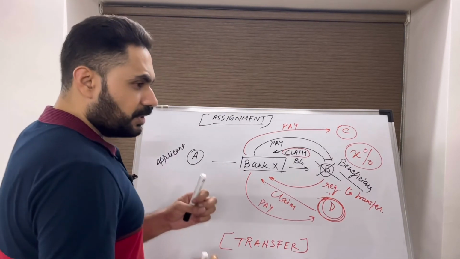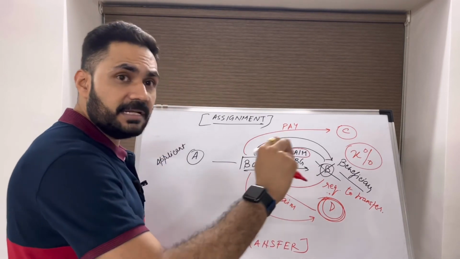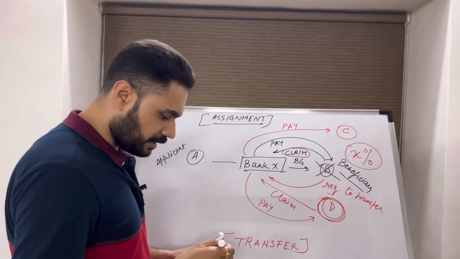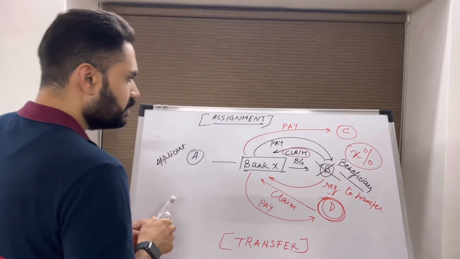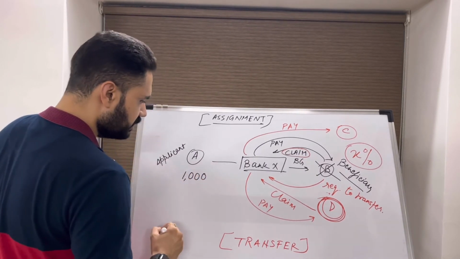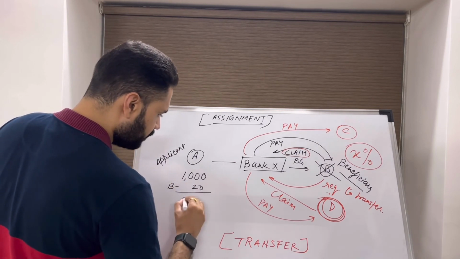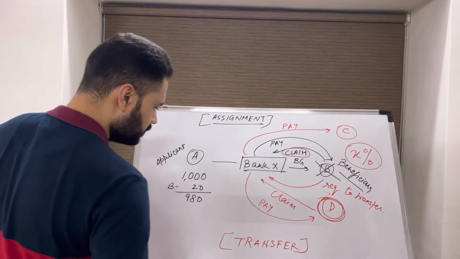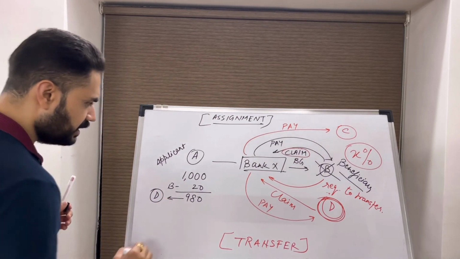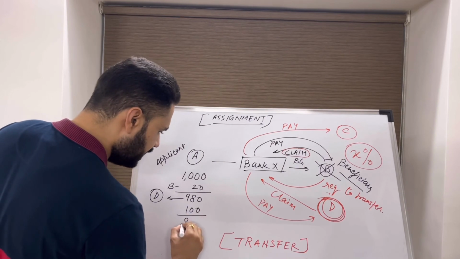Now, the facility URDG gives is that a guarantee can be transferred n number of times for the complete available amount. What do we mean by available amount? Suppose the guarantee was initially issued for $1,000. B claimed 20. The leftover amount is $980. The BG is transferred to D. D claimed $100. The leftover amount is $880.